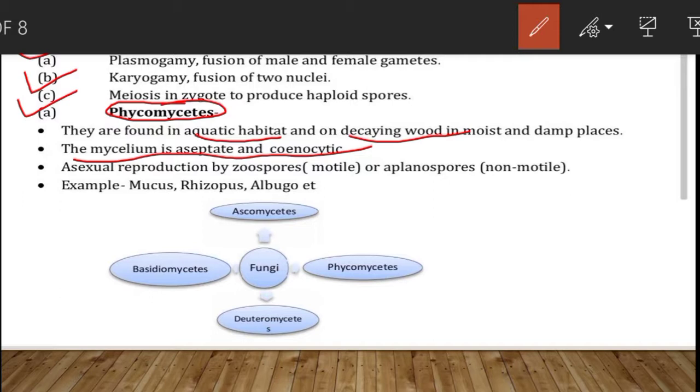Okay, let me explain by drawing the diagram. Suppose this is the hyphae, right? This is one hyphae.